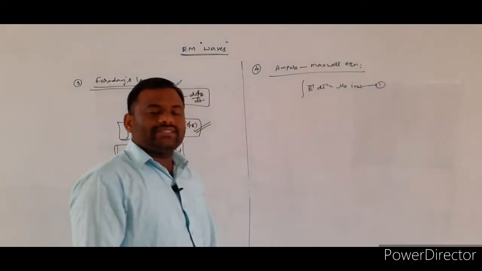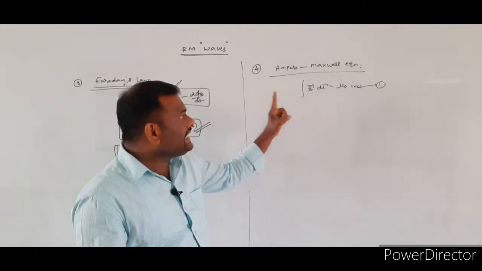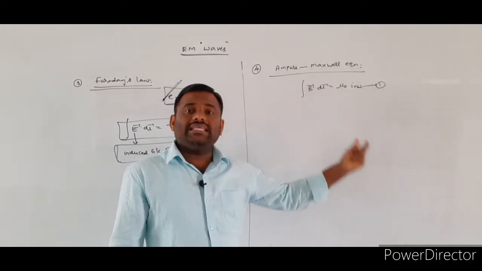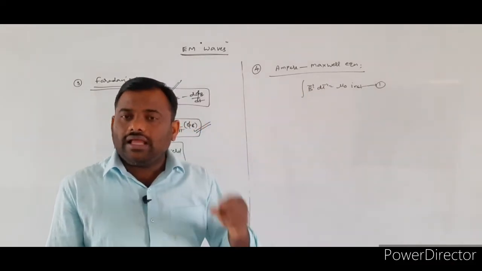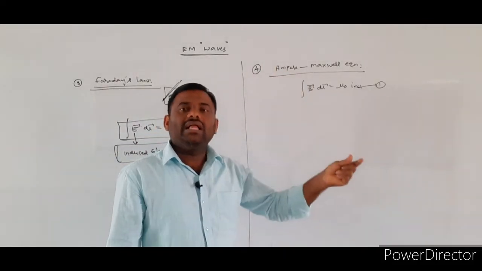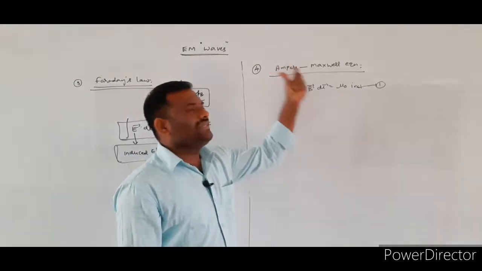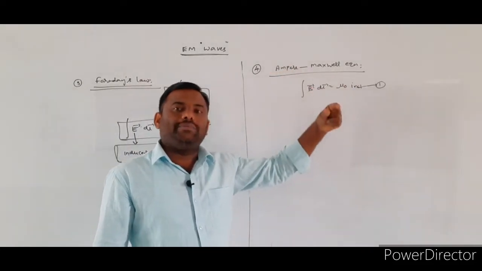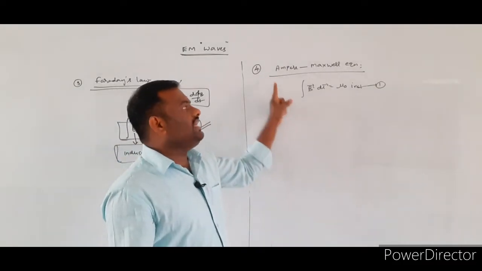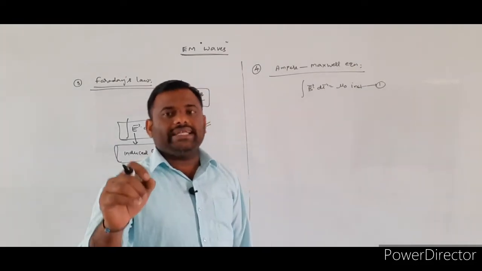So what is Ampere's law? Ampere's circuit law. According to Ampere's circuit law, the line integral of the magnetic field over a given closed loop is equal to mu naught times the net current passing through the given closed loop. That was given by the scientist Ampere. But when we consider the realistic situation, Maxwell proved that some term is missing in Ampere's law. The missing term is nothing but displacement current.